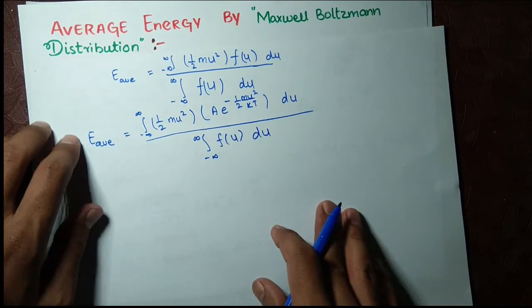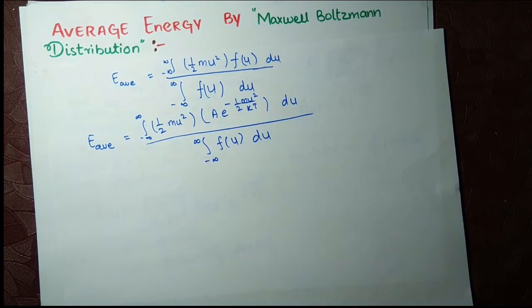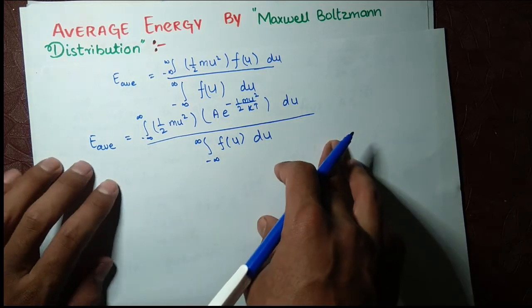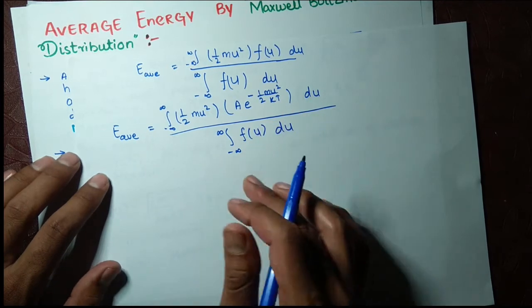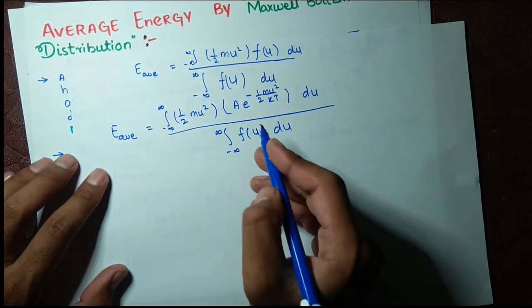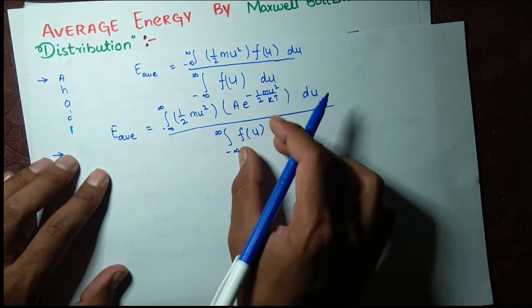Today I will tell you a formula which will be very helpful for you in quantum mechanics. It has so many benefits for you. It is Gauss's formula, the Gaussian integral, which we will use here. Later we will use it. So now I write this f of u again. Here I should put this value.